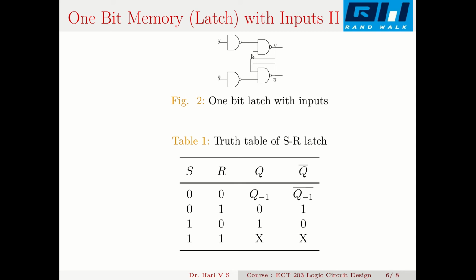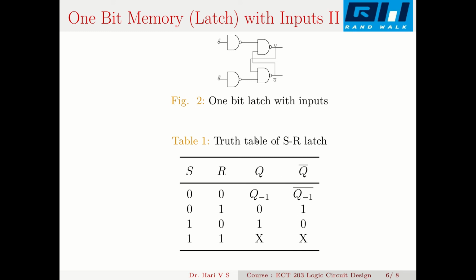Now this high is coupled here, the other input is high, so it is 1 and 1 complement. Q becomes a 0. That is the second line of this truth table. When S equal to 0 and R equal to 1, Q is a 0 and Q bar is a 1.